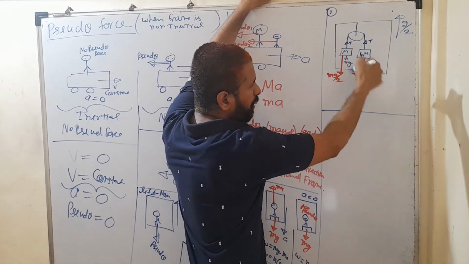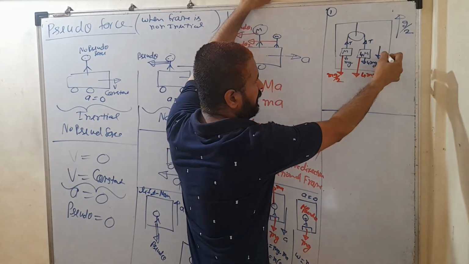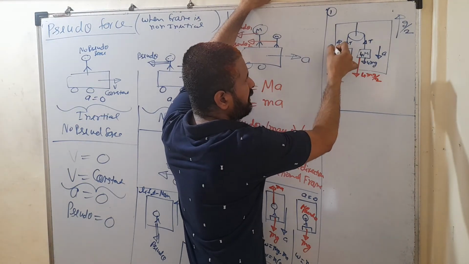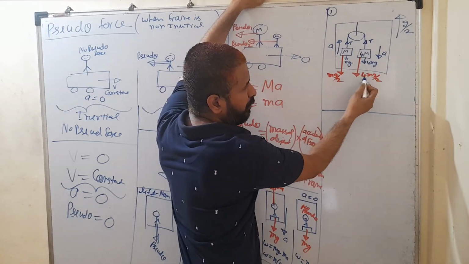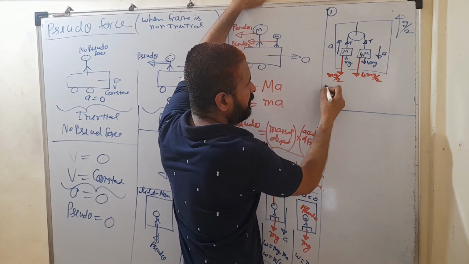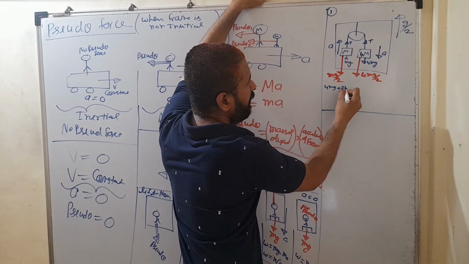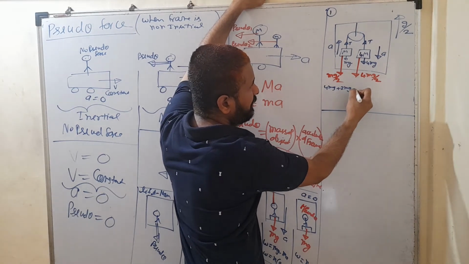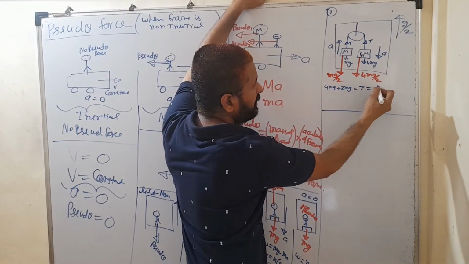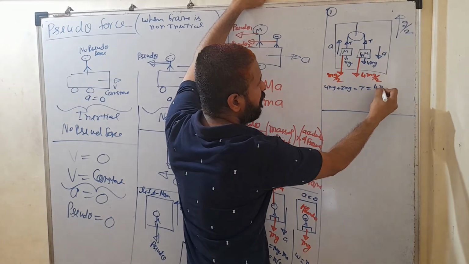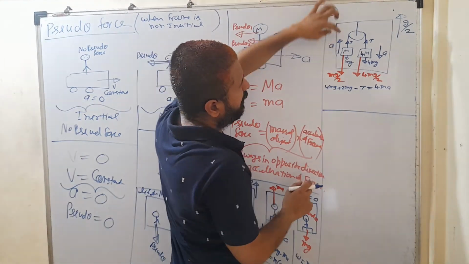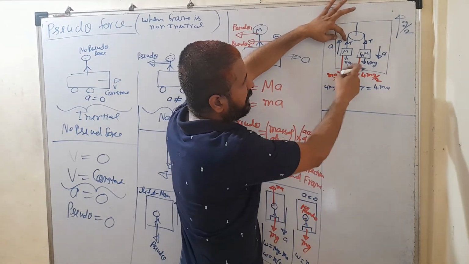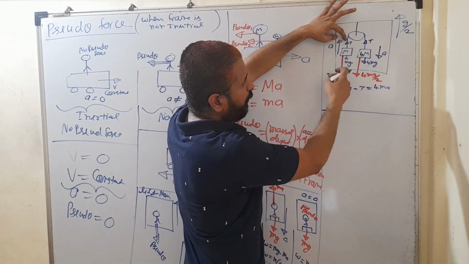Because its overall downward force is greater, it is going to accelerate in the downward direction, and the second block has to accelerate in the upward direction. So you can write the equation for this. So the pseudo force is what? 2mg. So that 4mg plus 2mg, these two forces are acting in the downward direction, minus T, the upward force, is equal to net force. Net force is what? 4ma. For the second block, because this block is accelerated upward, that means T is greater than these two forces. T is greater than weight plus pseudo.